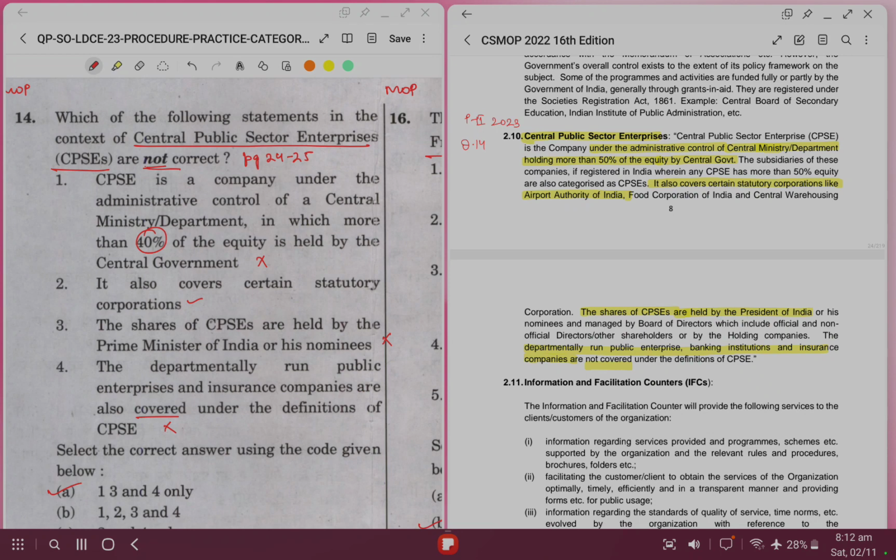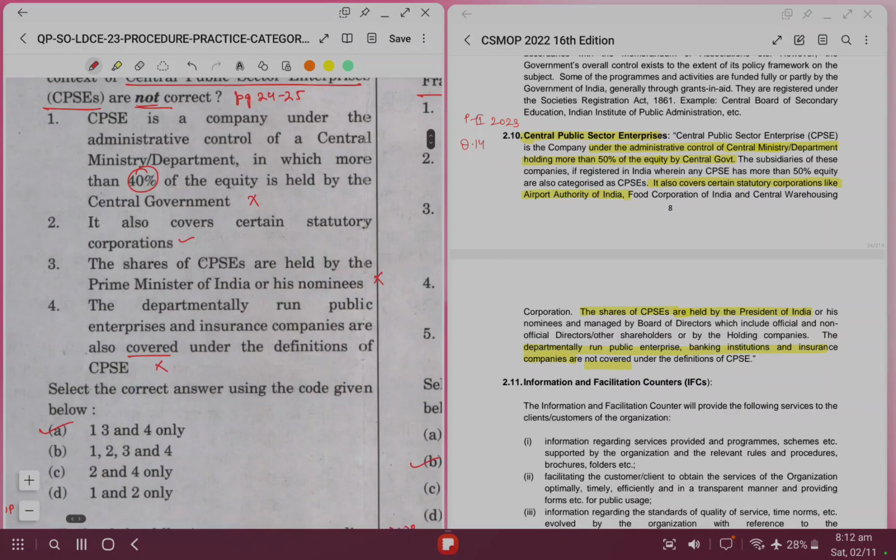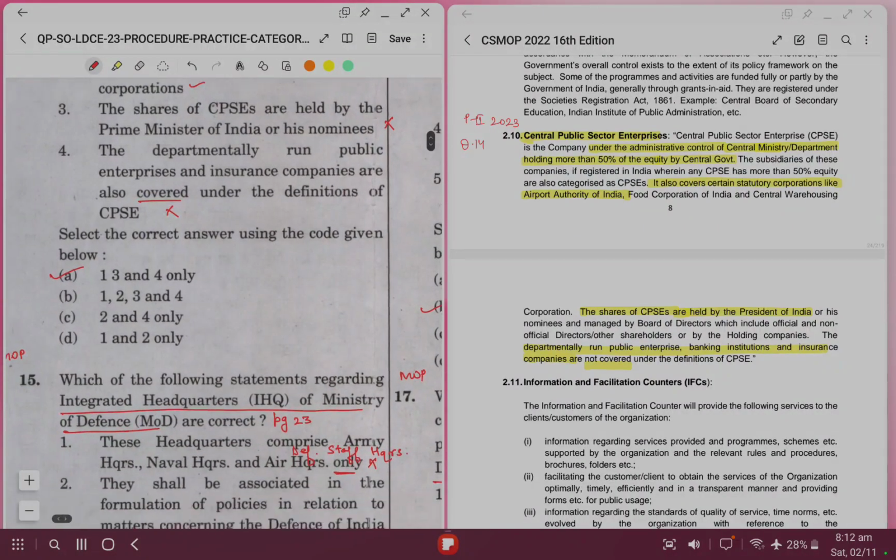The departmentally run public enterprises and insurance corporations are also covered. Yes, they are also covered. No, this is wrong. They are not covered. So option 4 is wrong. So only option 2 is right. So we are asked which of these statements are not correct. So options 1, 3 and 4 are not correct. So right answer is A.